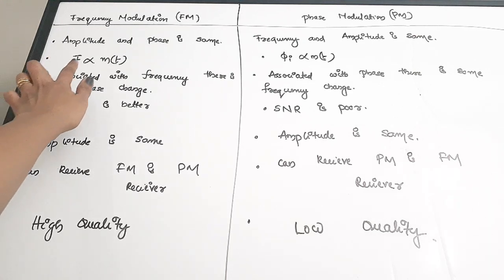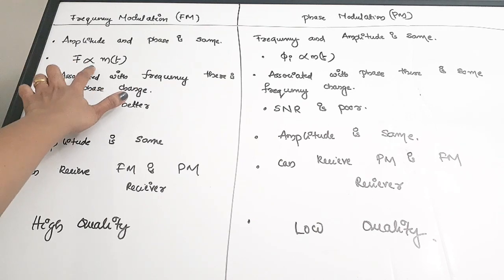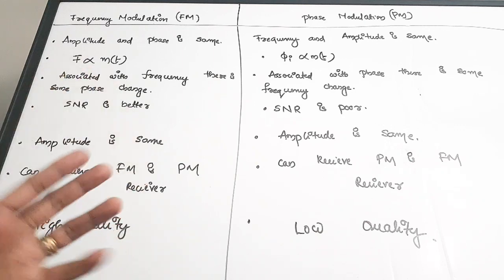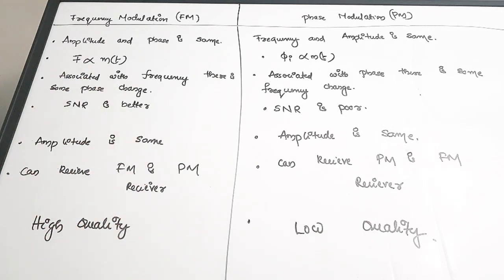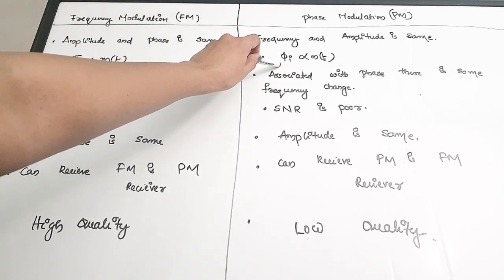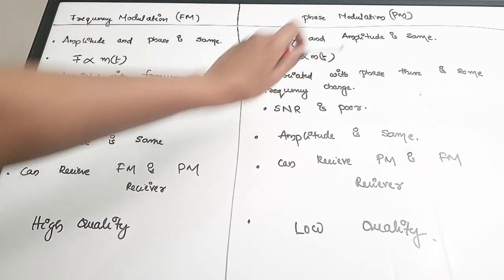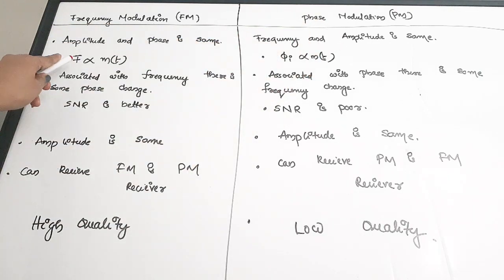Next, here frequency is proportional to the instantaneous amplitude of the modulating signal, whereas here the phase is proportional to the instantaneous amplitude of the modulating signal. F is representing frequency, phi is representing phase.